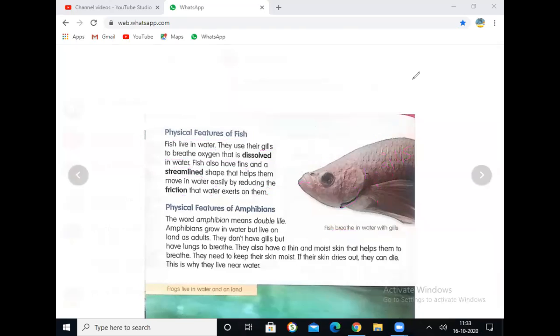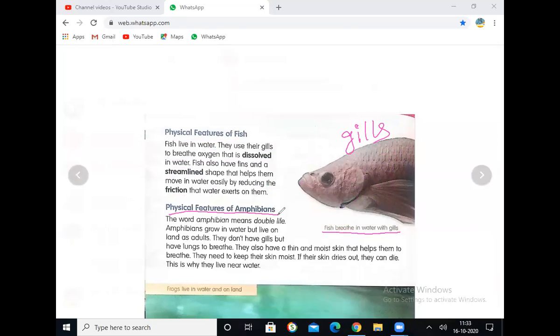Yes. What is the main thing we have discussed? Gills are the respiratory organs of fish. That we have to remember. Next, fish breathe in water with gills. That we have discussed. Now we are going to discuss about physical features of amphibians.